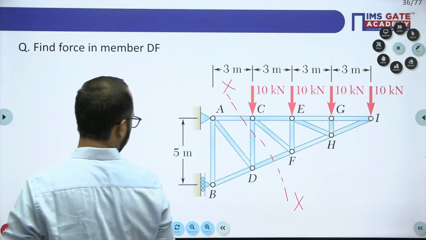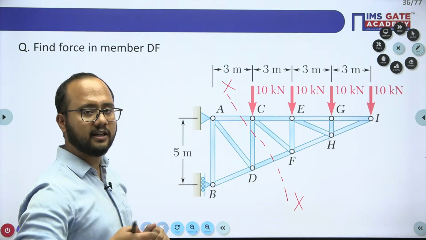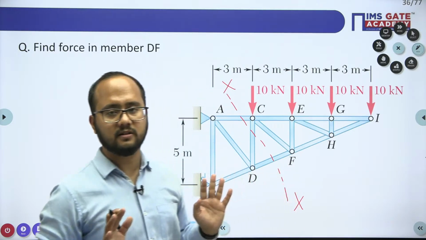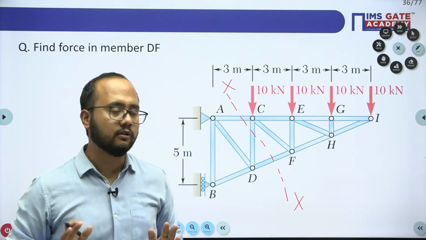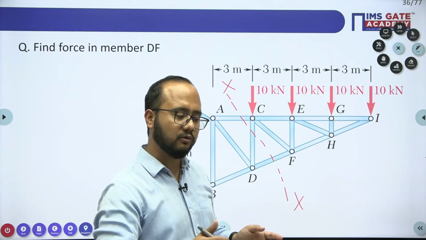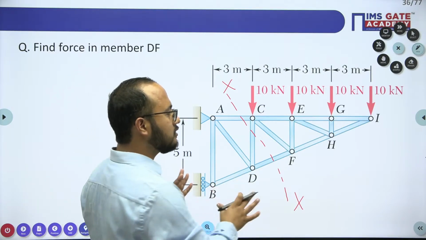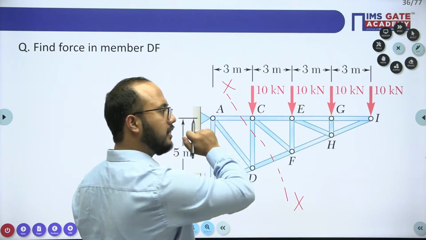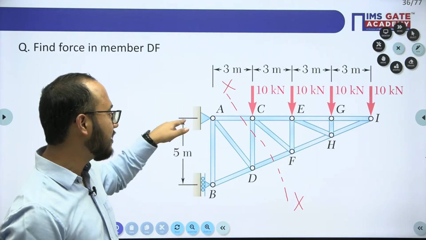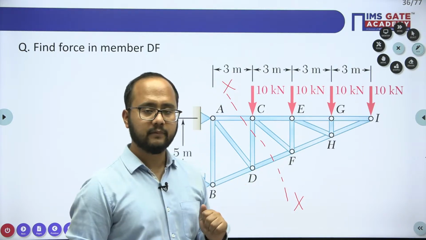If you use the left part, for that you need what? The support reactions. Better to use the right part, because in that case you don't need to calculate the support reactions. Just apply your mind also, in some cases. If you go directly one by one, step 1, 2, 3, you will take a lot of time. If you apply just common sense here, you will focus on the right part. Why? Because there is no need to calculate support reaction. But if you select the left portion, you need the support reaction, so it will create one more step. It will take more time if you analyze the left part.